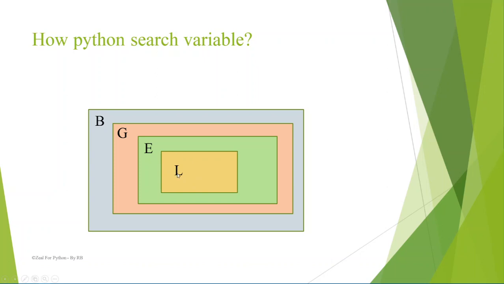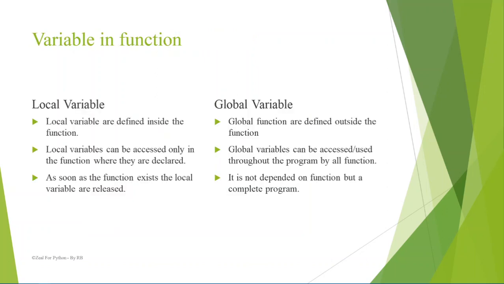If it does not find that variable in the local namespace, it searches in the enclosed namespace, that is, the namespace of the function in which the function is nested. If the variable is not found in the enclosed namespace, the interpreter searches it in the global namespace. Then if it is not found in the global space, it will go into the built-in namespace. So in this pattern, Python will search the variable names.